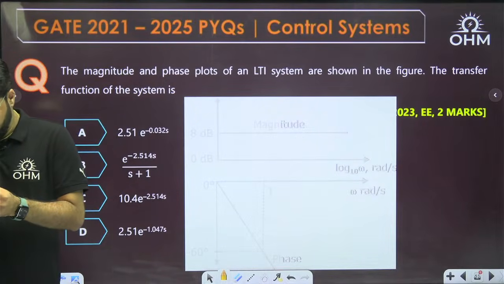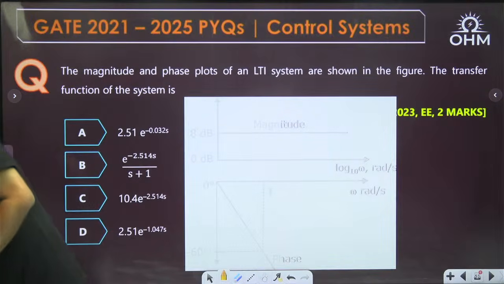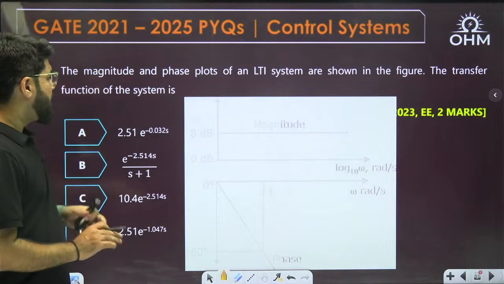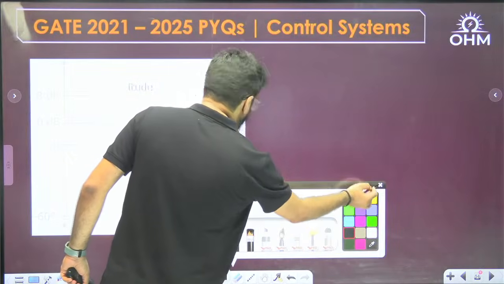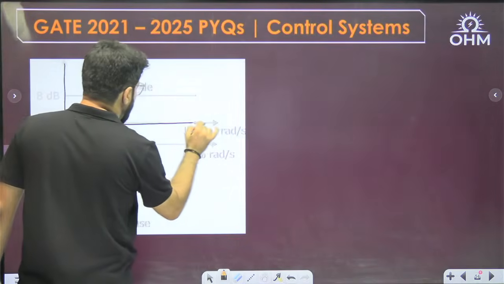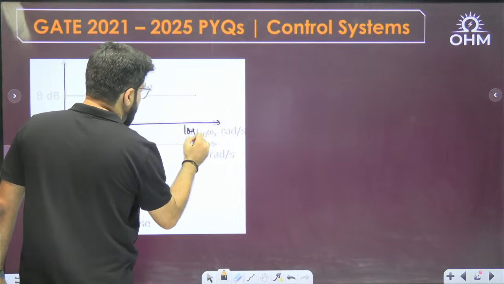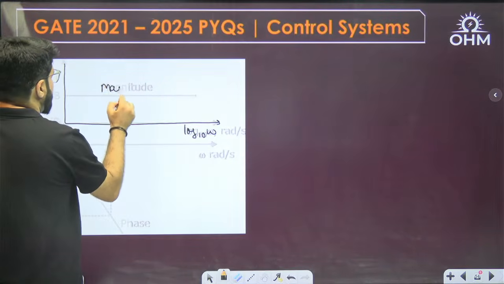I think the graph is slightly blurry, but visible to you, no problem. So what is given? Magnitude and phase. I'll just come here. See what is given here. This is the magnitude plot given. The magnitude plot has been plotted with respect to log omega.